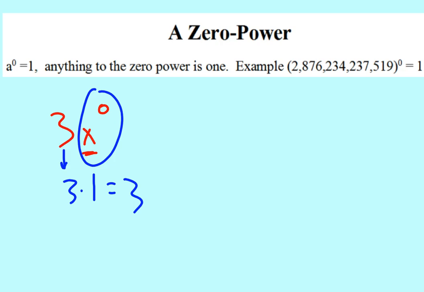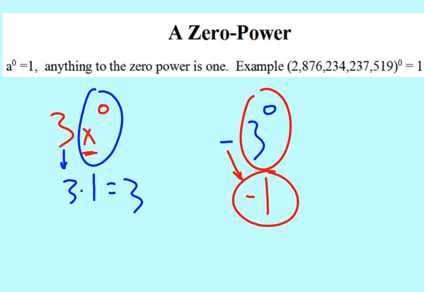How about if I had -3 to the 0? Well, what's my base? My base is 3. 3 to the 0 power. 3 to the 0 power is in fact 1. But I got this little thing dangling here, so the entire thing is actually -1. Do not be caught by that. All these rules that we're going to do, know what your base is. And if your base is anything to the zero power, that base is 1.